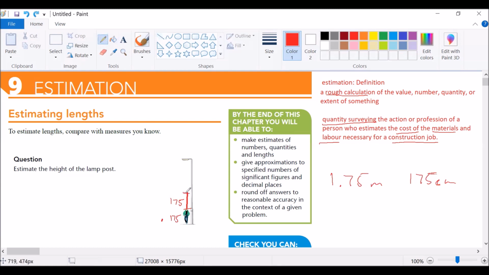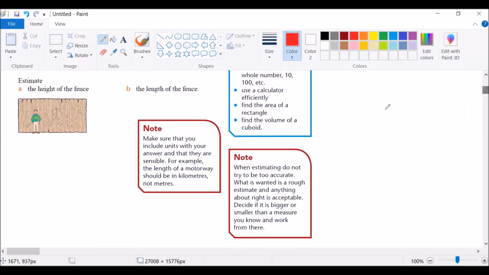This is 175. We can also take another length up there. So that is 3 lengths now. And we can see it's approximately 4 lengths of a human being, about 4. So this will be 175 by 4, which will give us 700 centimeters, which is 7 meters. Anything from 6.5 to 8.5 meters, depending on the height you choose for the man under the post, will do.